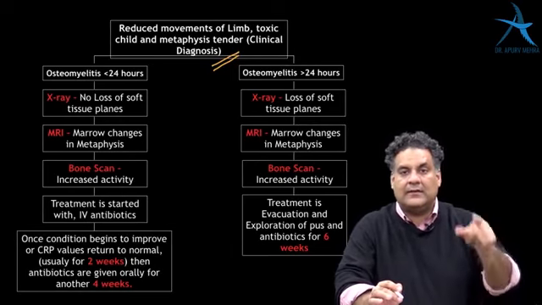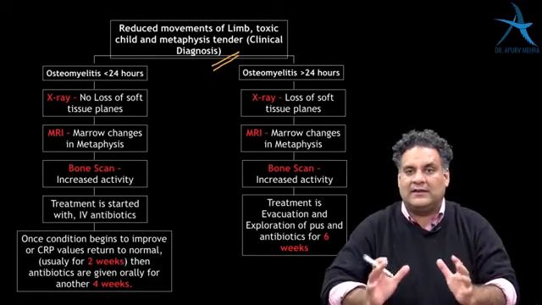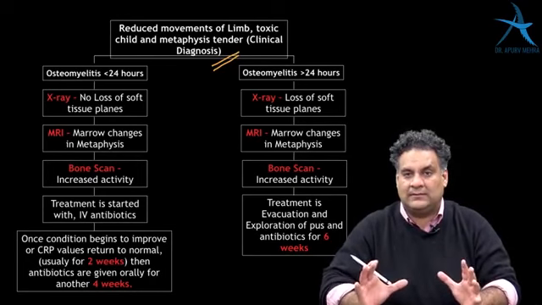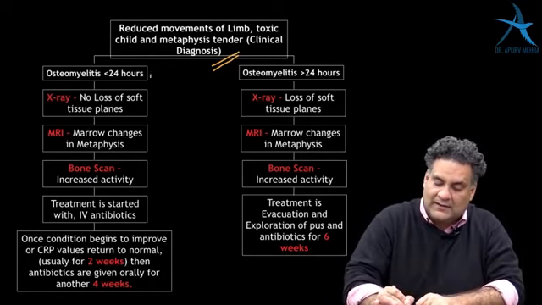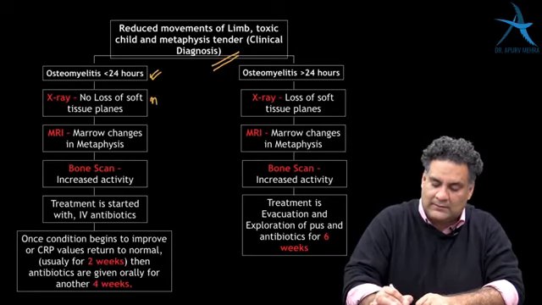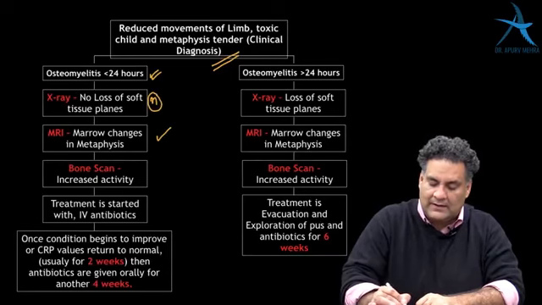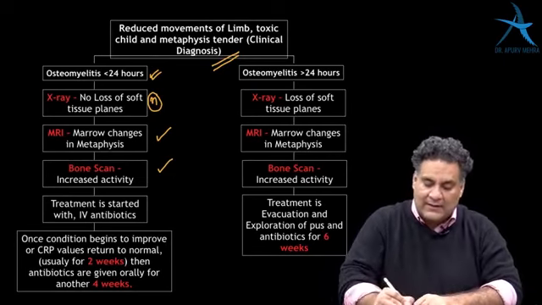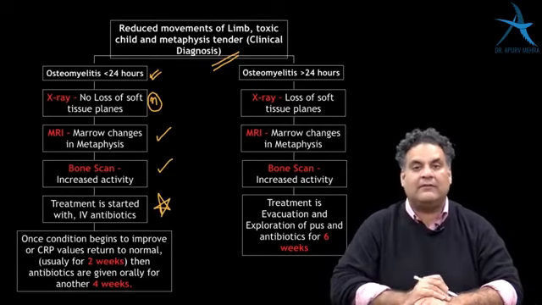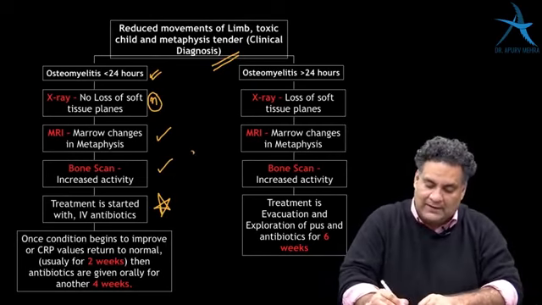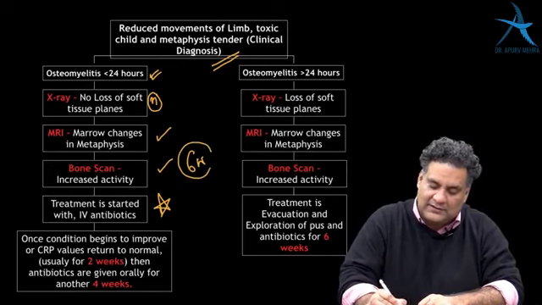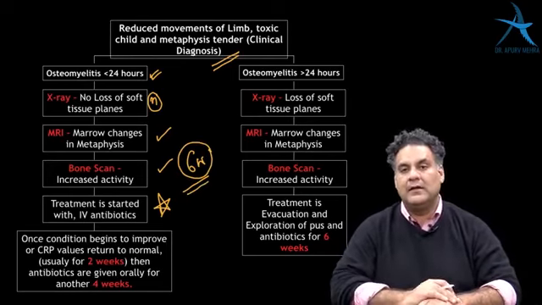Toxic child, tender metaphysis goes towards a clinical diagnosis of osteomyelitis. Osteomyelitis less than 24 hours, X-ray is normal. MRI and bone scan will show you changes, and the treatment is non-operative, and the duration of antibiotic is usually 6 weeks. Usually 6 weeks, which is a better answer.